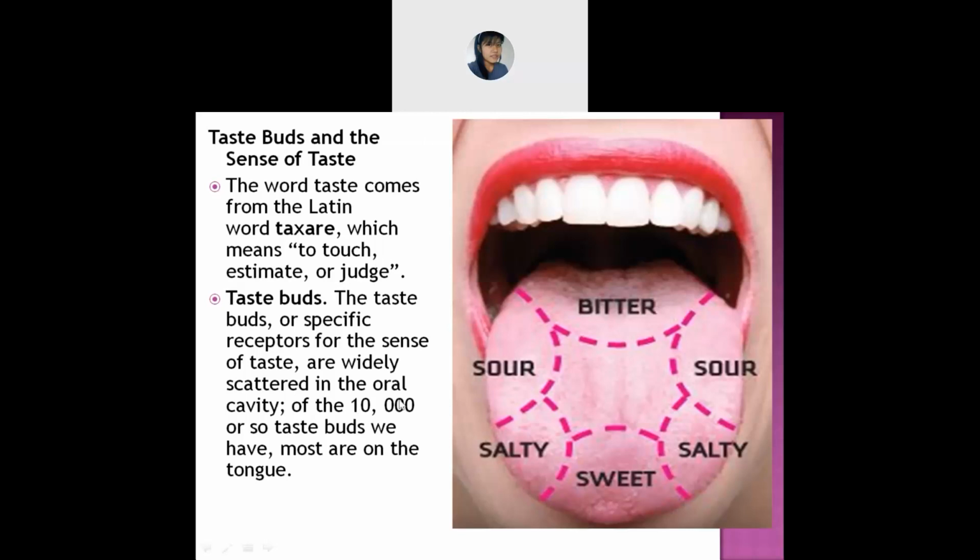And the taste buds, they are scattered. They all are scattered, means all around your tongue, all over your tongue. They are scattered in your oral cavity, means here they are scattered. And they are about how much? They are about 10,000. 10,000 taste buds you have in your tongue. Is it clear, everyone? Okay.